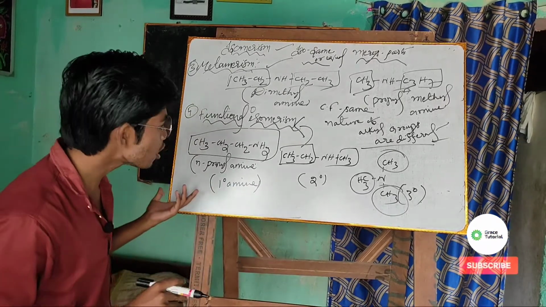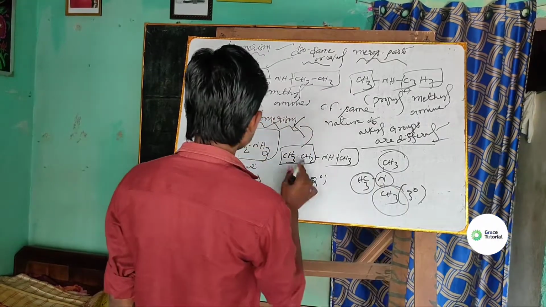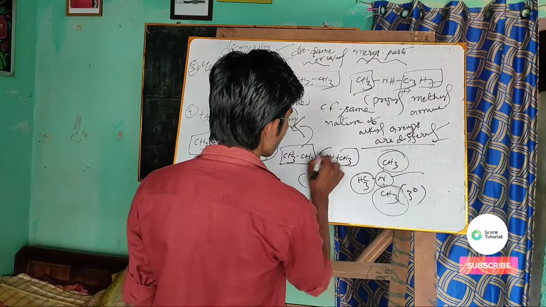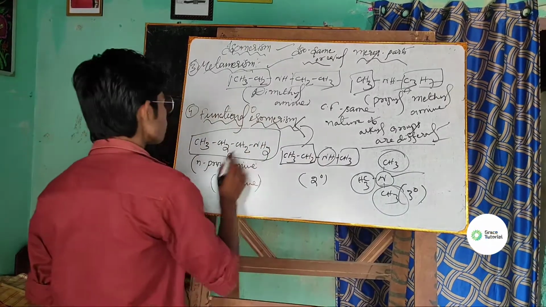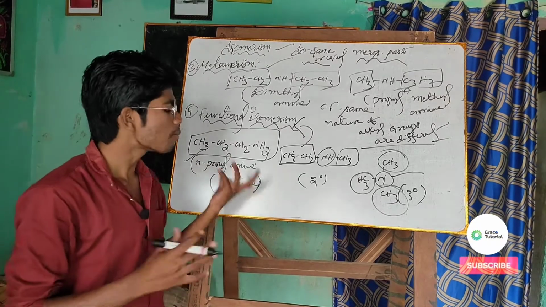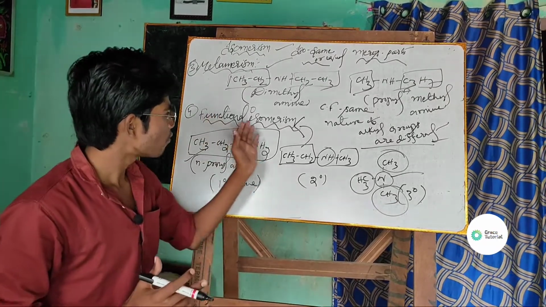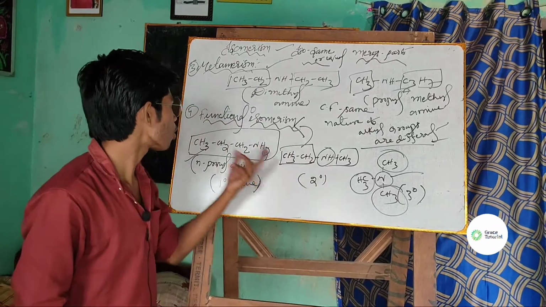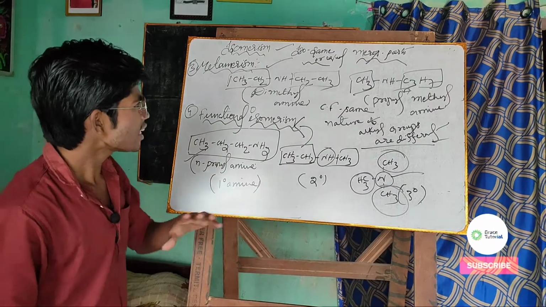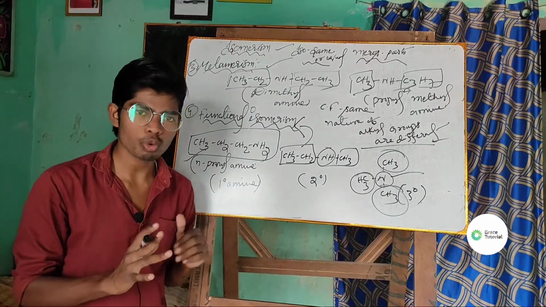Here the functional group is not so different; in all the cases only the amine group is attached. This is all about functional isomers and the phenomenon called functional isomerism. I think the isomerism part of the amines is very clear for you.